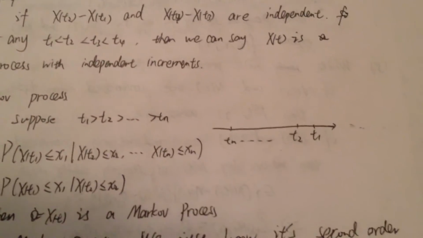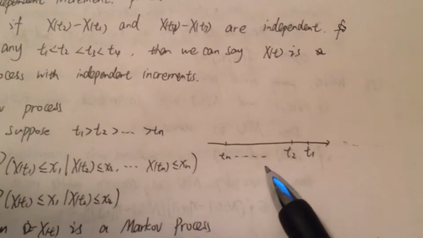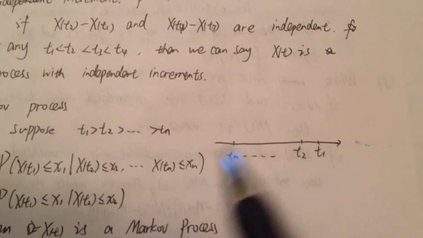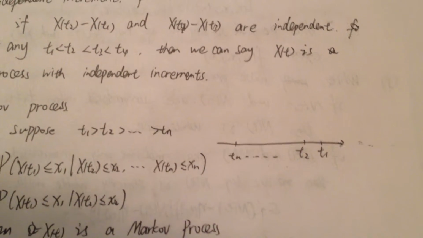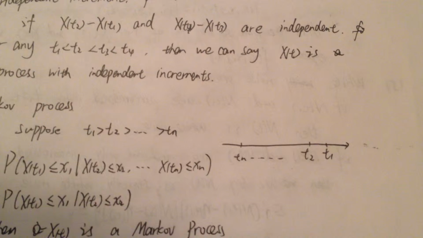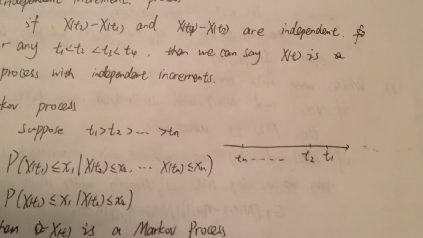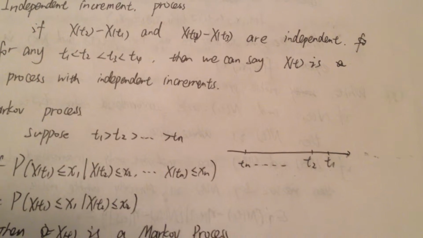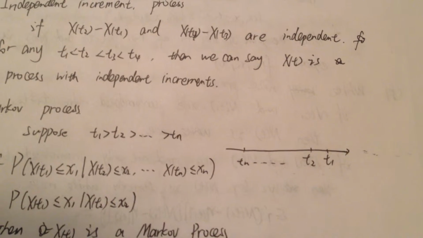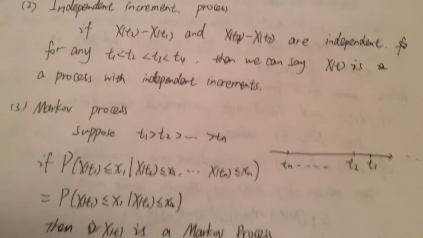Suppose in a timeline in this figure there are several time points, and we suppose that t1 is greater than t2 and greater than tn.